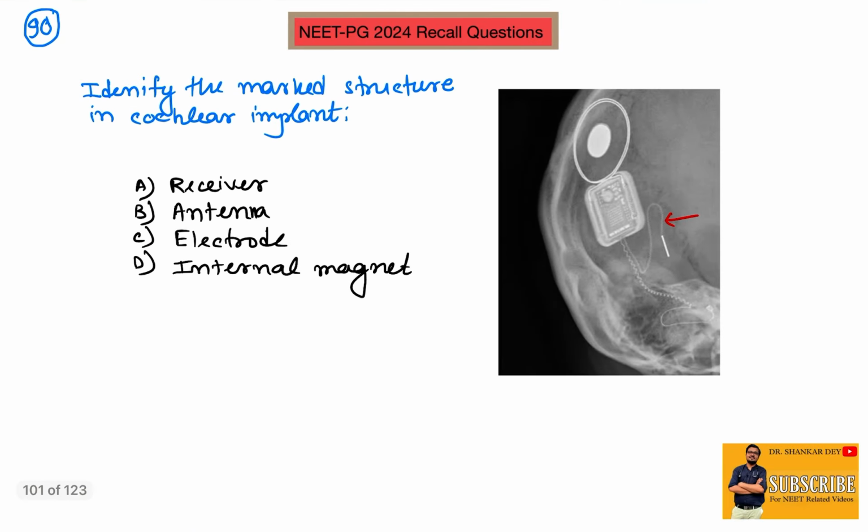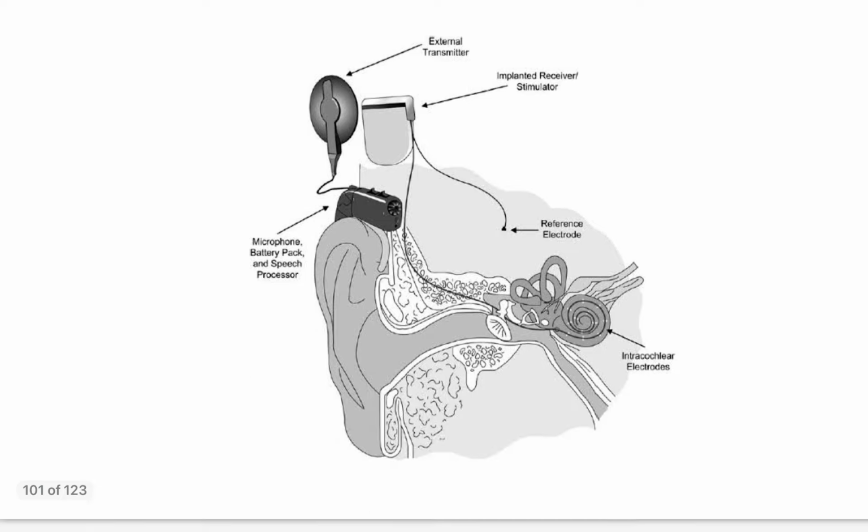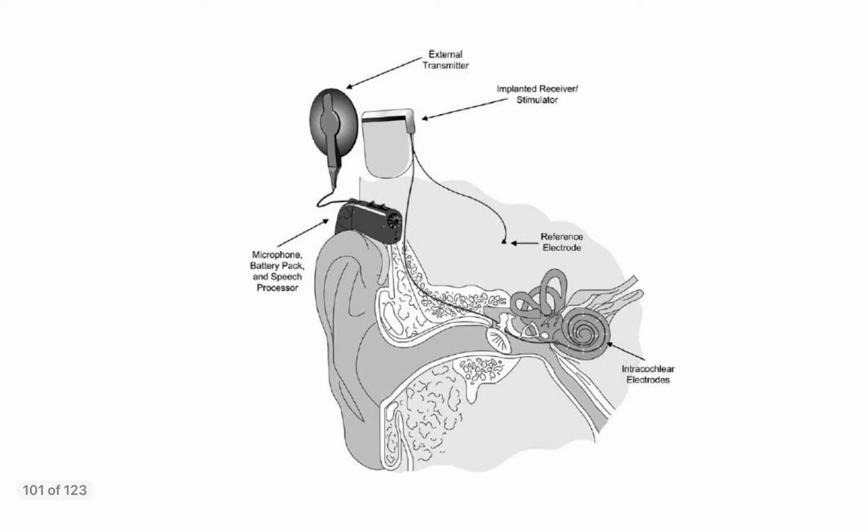Question number 90, identify the marked structure in the cochlear implant. Here one free cord-like structure is asked. See the structures of the cochlear implant. This is actually the microphone with battery and speech processor placed just behind the auricle. This is the external transmitter.